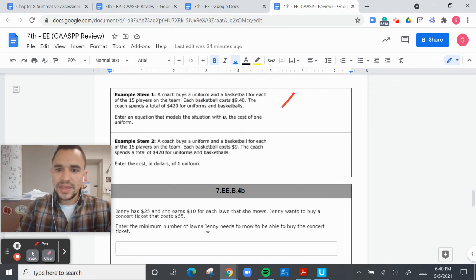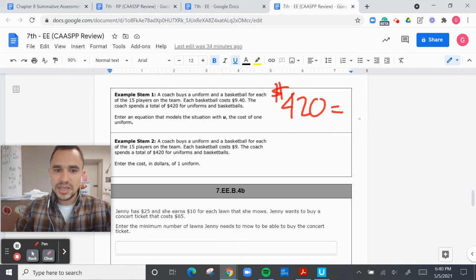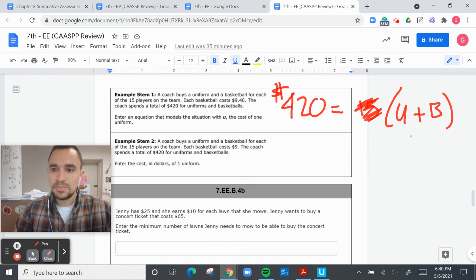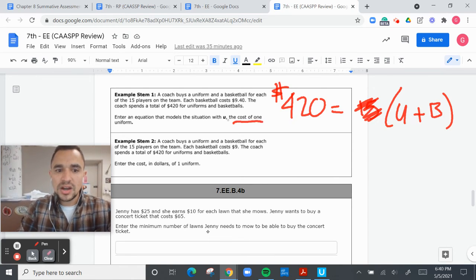So now we know that the total is $420. That equals 15 players on the team, and each person gets a basketball and a uniform. U is the cost of one uniform.